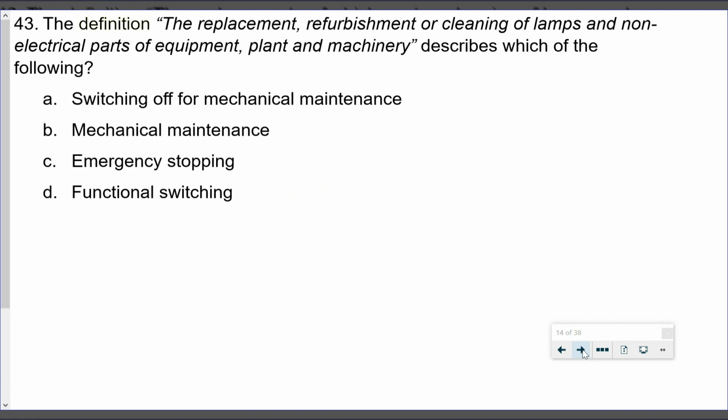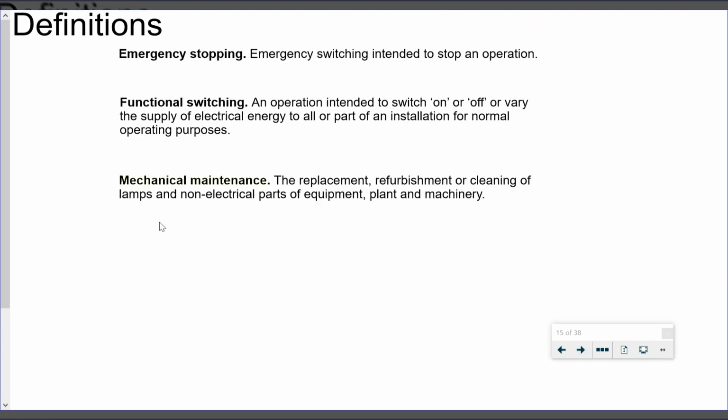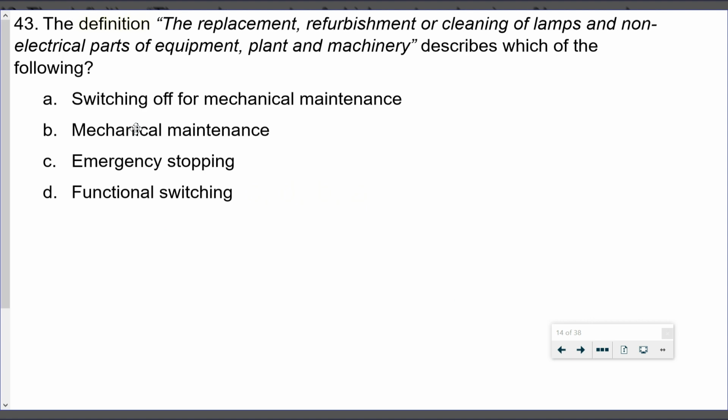Question 43 is another definition question, and we're talking about the replacement, refurbishment or cleaning of lamps and non-electrical parts of equipment, plant and machinery. Then we've got our list here. Again, all we'll do is alphabetize it and run through the definitions to find our answer. As we run through our definitions, when we get to mechanical maintenance, you'll see we have replacement, refurbishment or cleaning of lamps. And again, I'm pretty sure we could have got that without going hunting for that one.